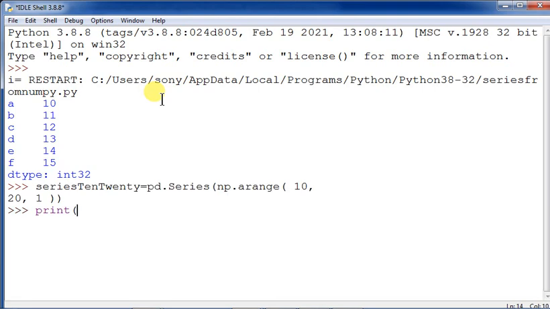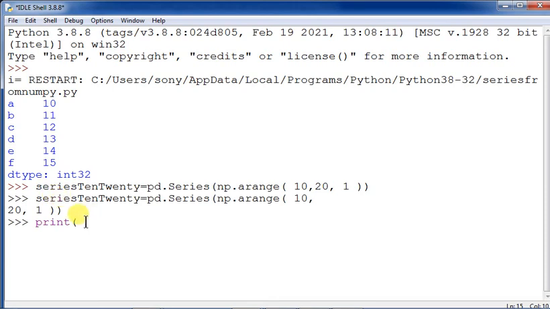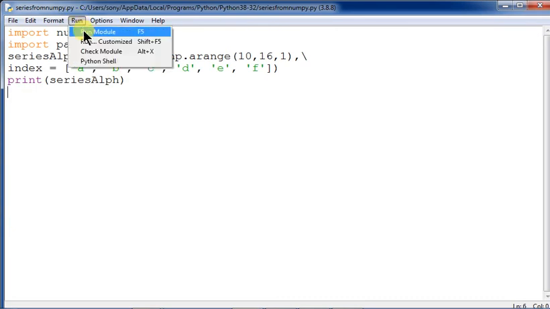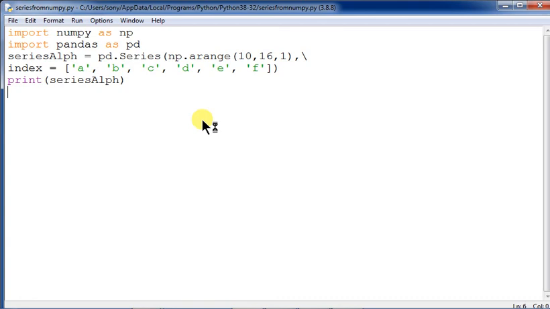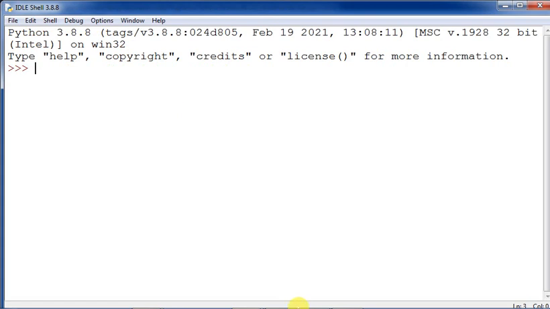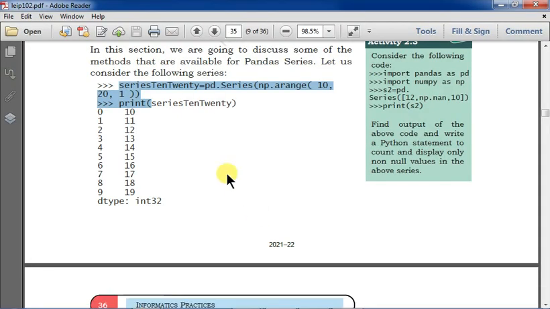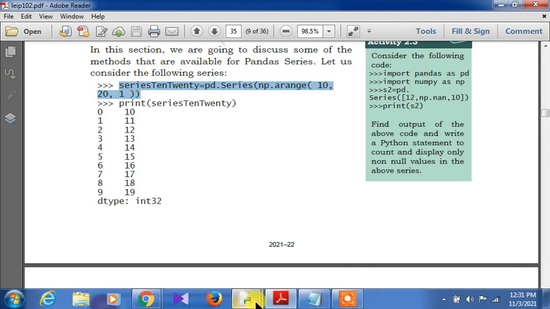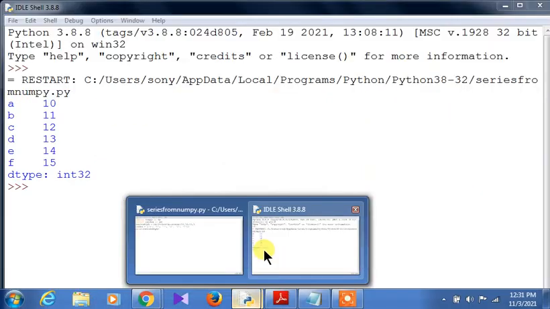So now I will give my command out here, series. Why is it coming as an error? Just a minute. Run, and then run module. All right, let's see first of all. I will not take this one, I will just take this one, up to here. So let's see now how this is to be taken.